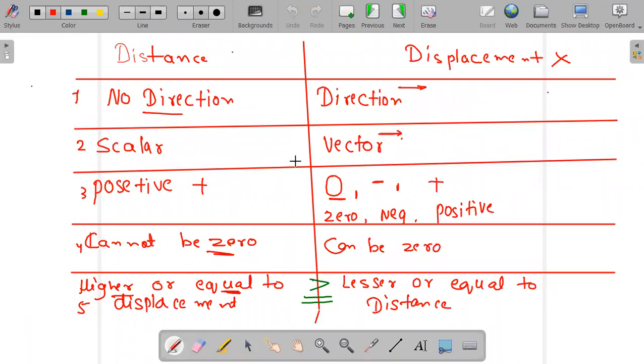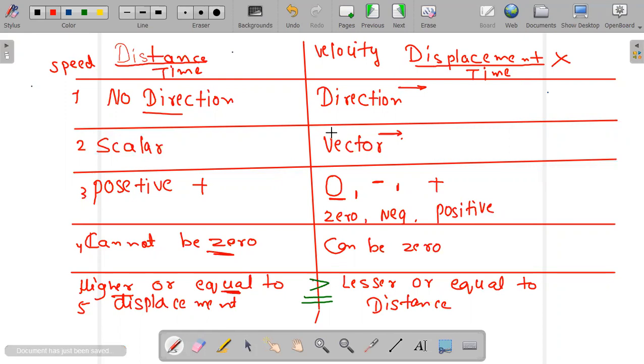As we studied distance and displacement in very detail, I have to write everything according to distance and displacement. What is speed? Speed is distance upon time. That is the formula of speed. And what is the formula of velocity? Velocity is displacement upon time. Okay, so there is only this difference.